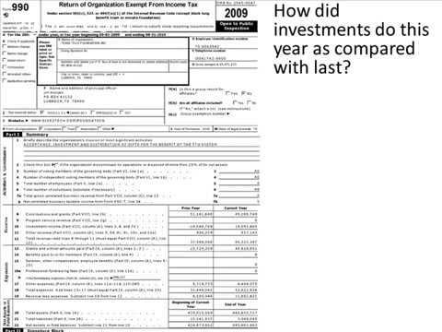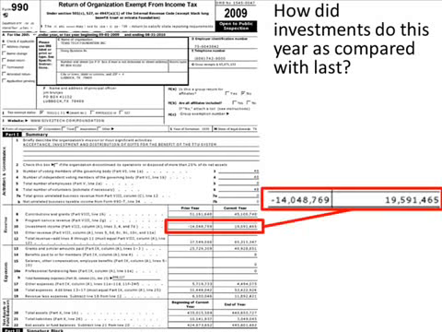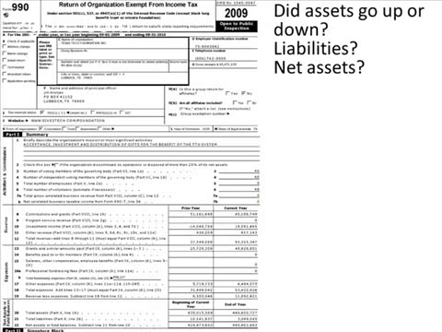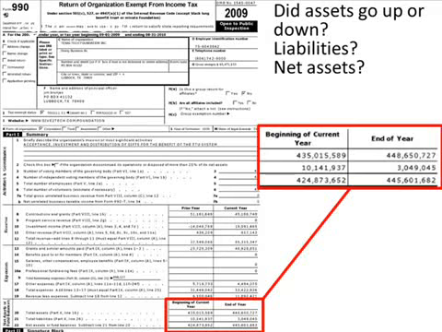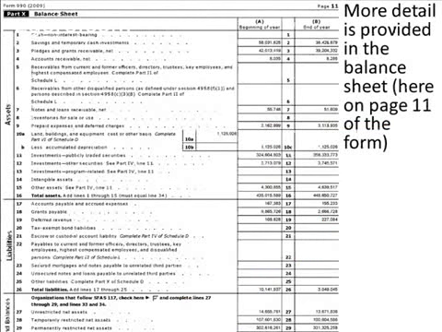How did investments do this year as compared with last year? Well, this year, investments increased by almost $20 million. Last year, they fell by more than $14 million. Did assets go up or down? What about liabilities? What about net assets? Well, that's all at the bottom of the page here, and we can see from the beginning of the year to the end what happened to assets in the first line, liabilities in the second line, and net assets in the third line. More detail is provided in the balance sheet, but you got to flip through to get to page 11 before you can find the balance sheet.